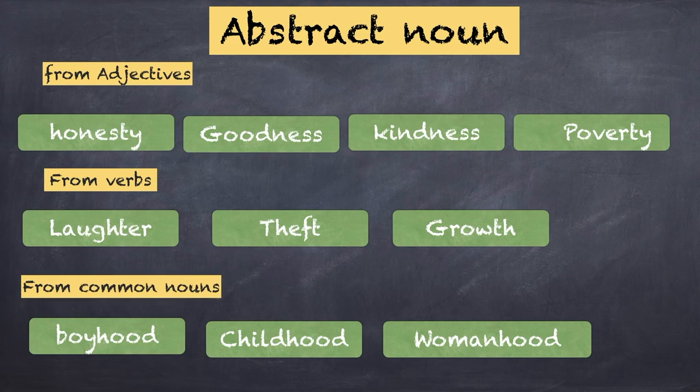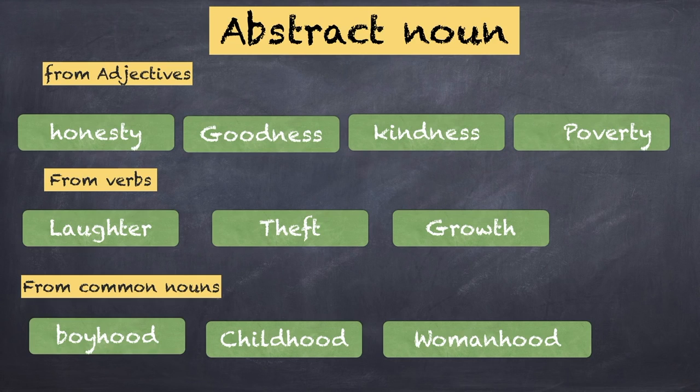How are they formed? The abstract nouns of quality are typically formed from adjectives. For example, the adjective is honest. From that, the noun is formed: honesty. The adjective is good. From that, the noun is formed: goodness. Similarly, kind, the adjective is kind.